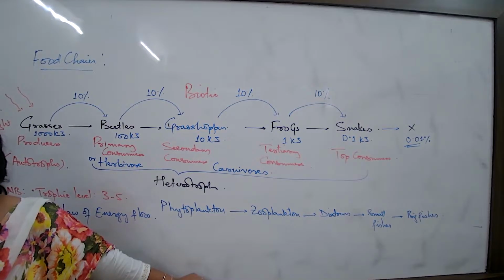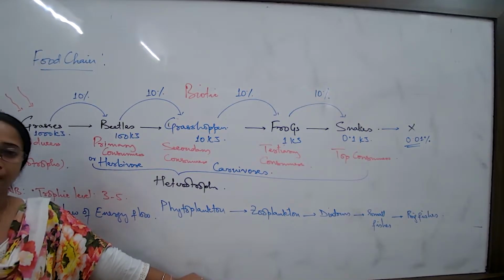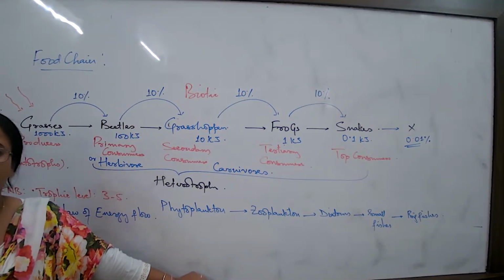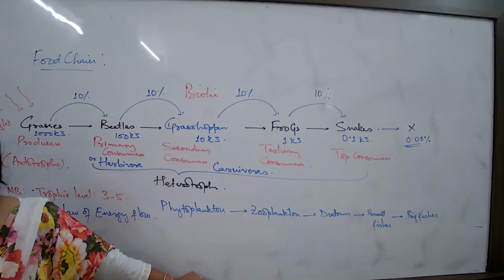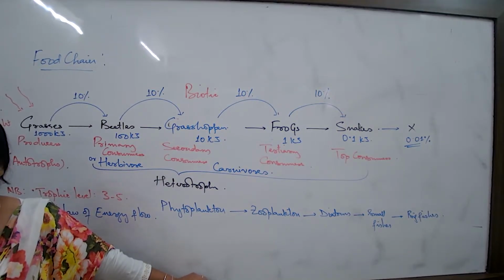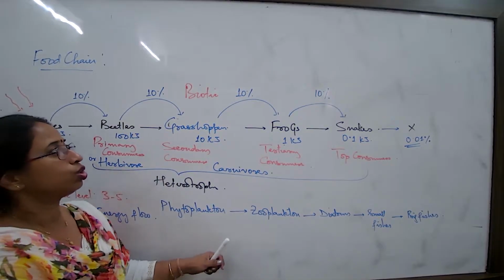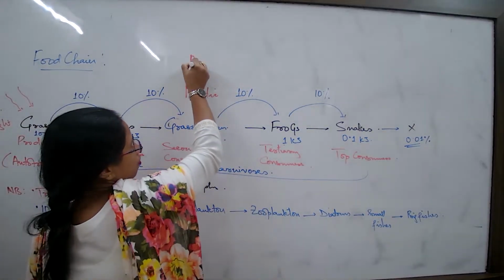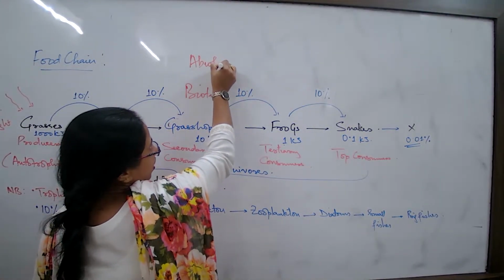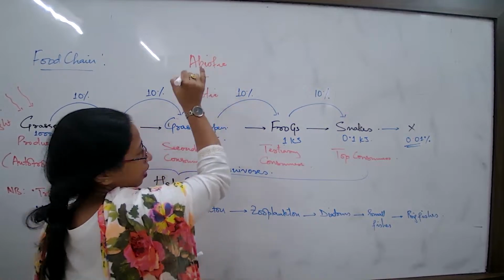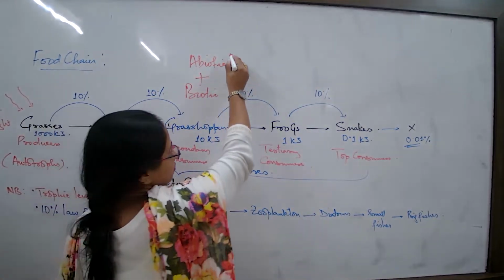No, they are very much dependent on all these factors: the temperature, the humidity, the water and the minerals, oxygen, carbon dioxide. So the biotic factors are always dependent on the abiotic factors.